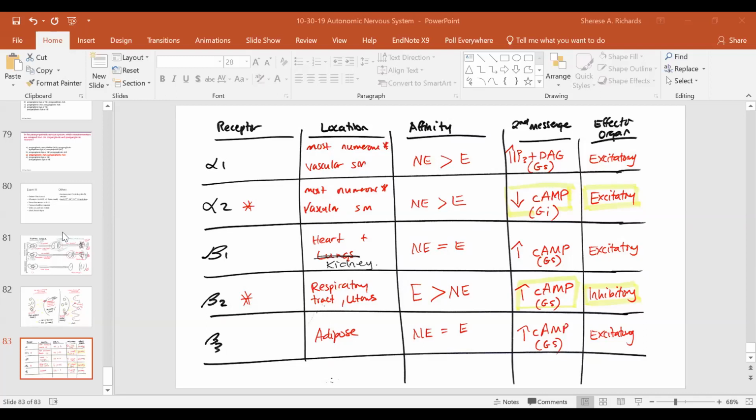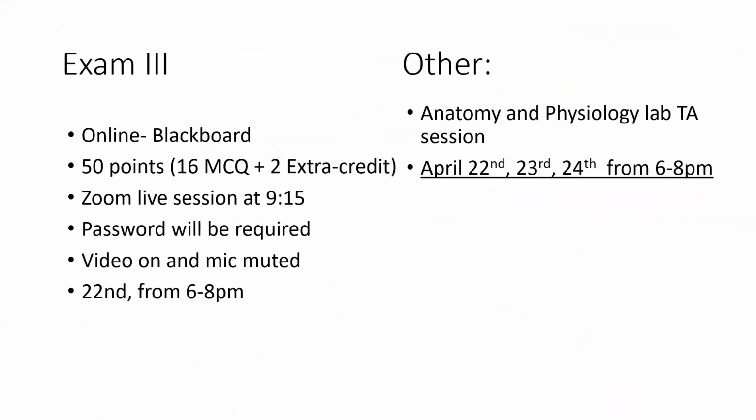So a couple things here about exam 3. First of all, it will be in Blackboard. It'll be all multiple choice questions. It'll be worth 50 points, so not 100 points. That means we'll only have 16 questions and 2 extra credit points on that exam. So each question would be roughly 3 points, a little bit over 3 points per question.